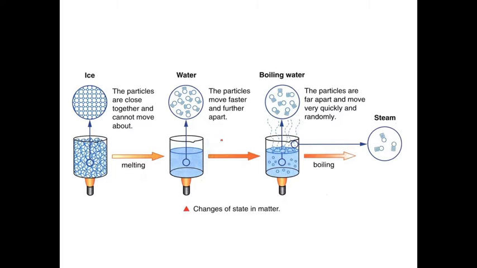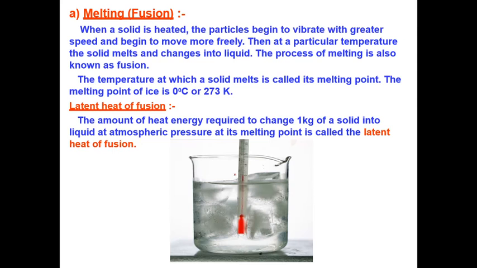So it's an experiment for which we can understand. First the ice is converted into the water, now again increase temperature and it is converted into the boiling water, and with further heat, into steam. Now the melting, what is basically the fusion temperature or melting point, we will discuss here.